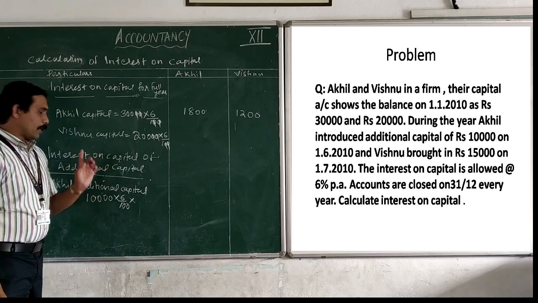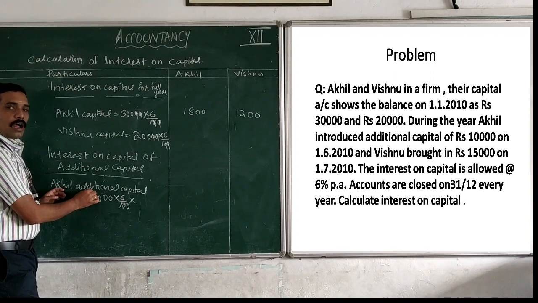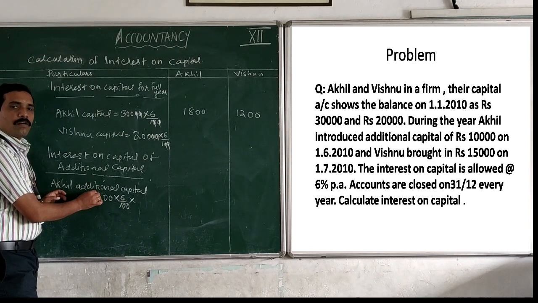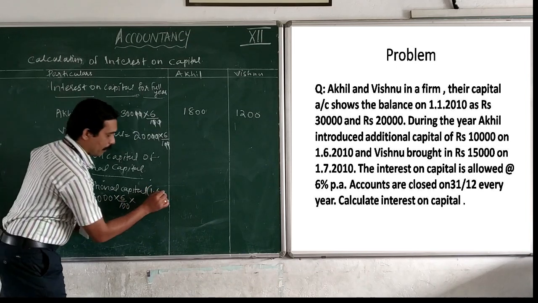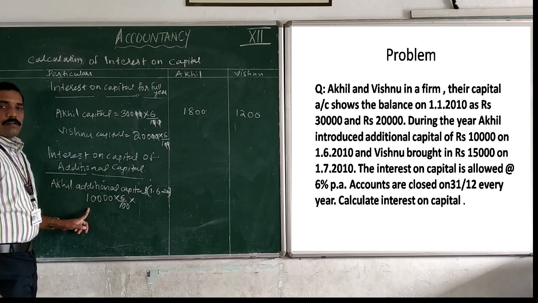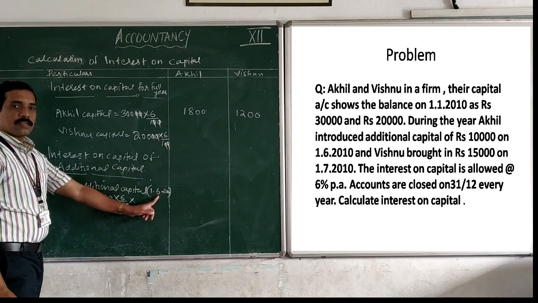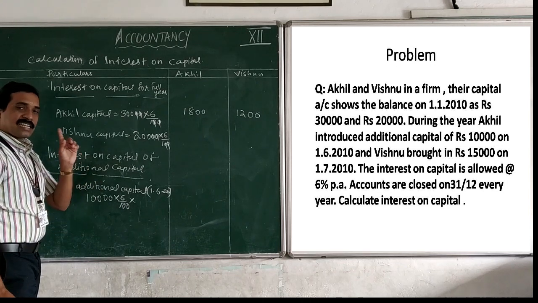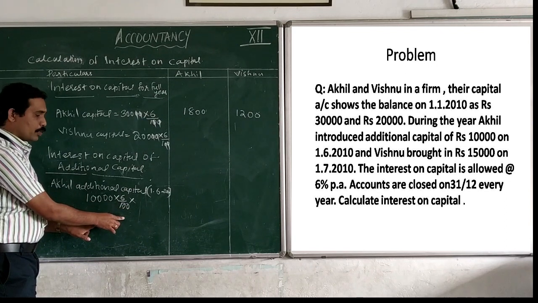Akhil brought additional capital into the business on 1/6/2010. Since the additional capital was contributed on 1/6, we want to ascertain the period. So 10,000 into 6 by 100 into the period.